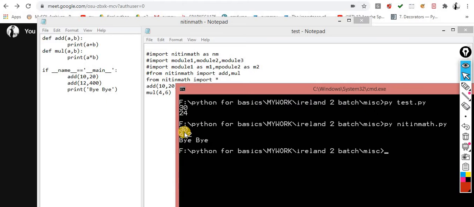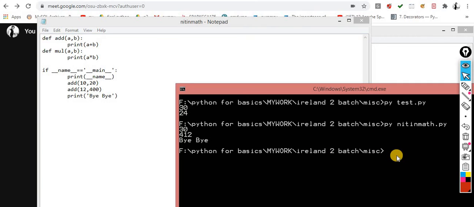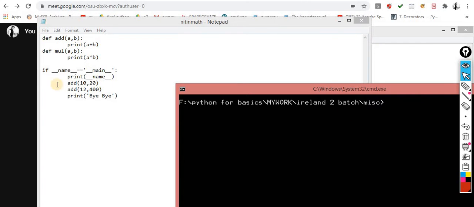Now you will get 30, 412, and bye bye. Okay, so if you have doubt, now I am printing what exactly this variable contains. These are the special variables, and these are useful when you are implementing the concept of polymorphism inside Python. That is the advanced part.